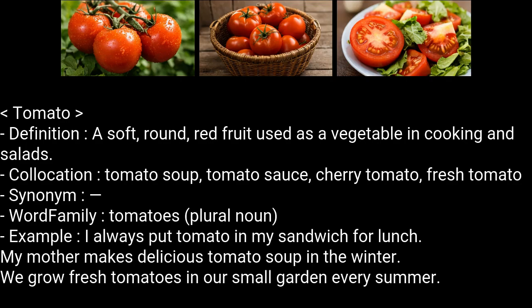Tomato. Definition: a soft, round, red fruit used as a vegetable in cooking and salads. Collocation: tomato soup, tomato sauce, cherry tomato, fresh tomato. Word family: tomatoes. Example: I always put tomato in my sandwich for lunch.